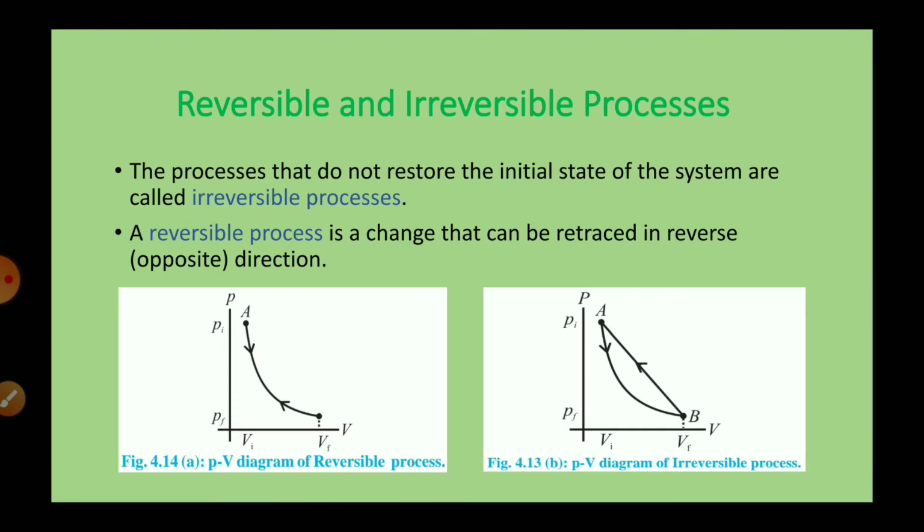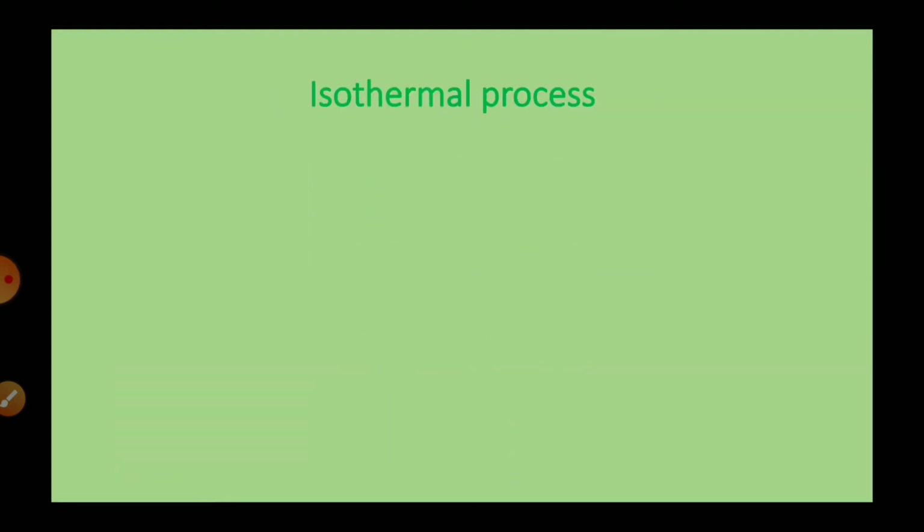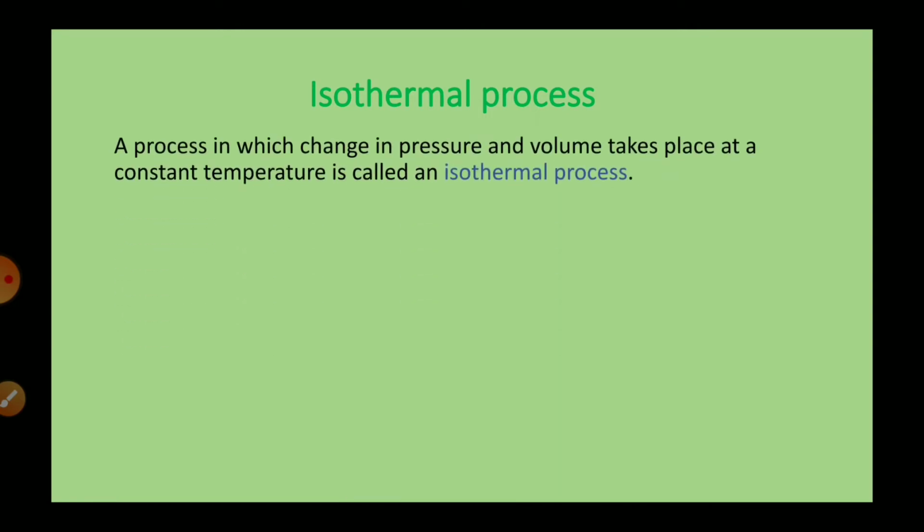So this is regarding reversible and irreversible process. Now let us move to the next process, that is isothermal process. So you know, as the name suggests, a process in which change in pressure and volume takes place at a constant temperature is called as isothermal process. We have seen this earlier also. Okay, so when the temperature is constant, it is said to be isothermal process.